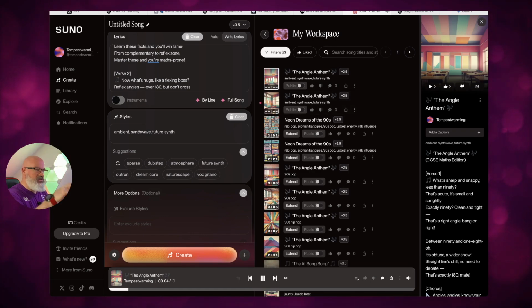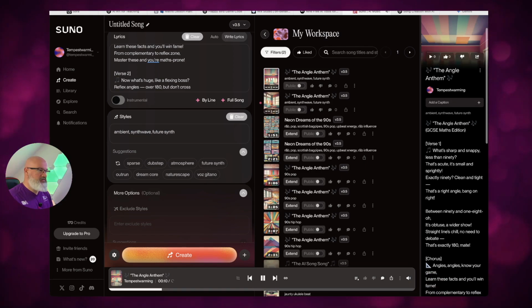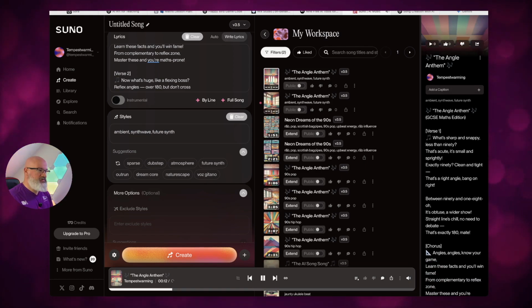And again, lyrics down the right hand side. And what's sharp and snappy, less than 90? That's a cute, it's small and sprightly. Exactly 90, clean and tight. That's a right angle, bang on right. Between 90 and 180, it's obtuse, so whatever. Straight lines chill, no need to...